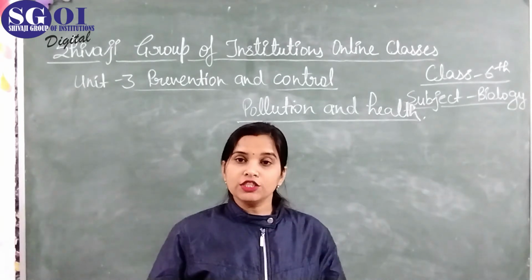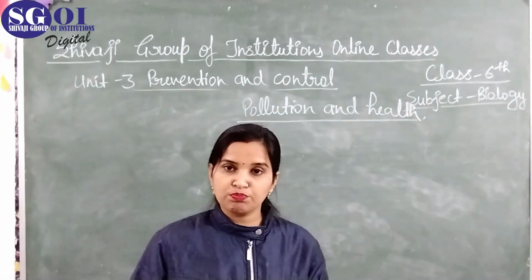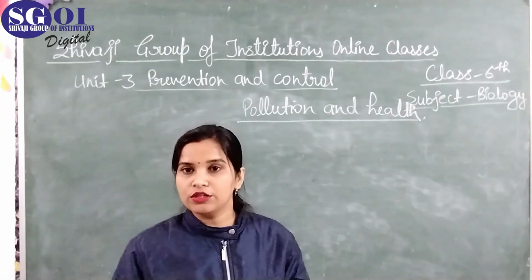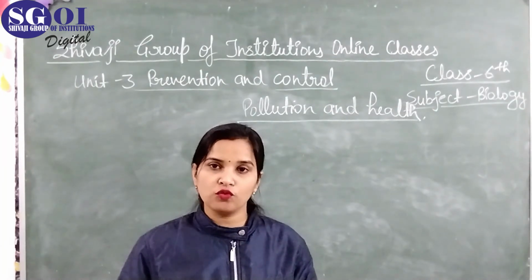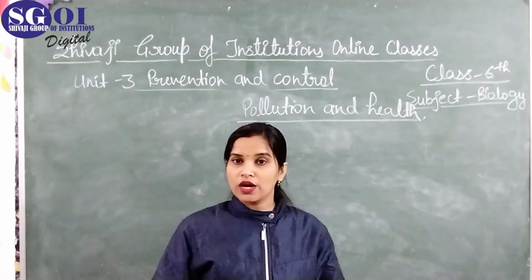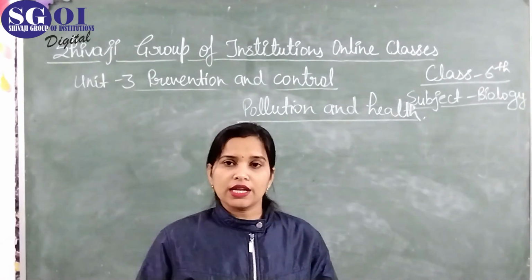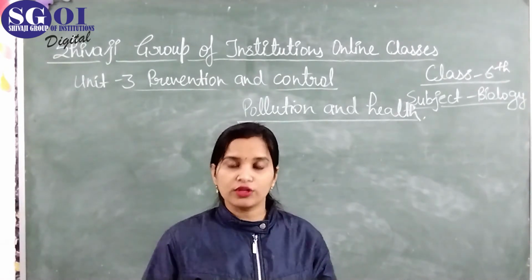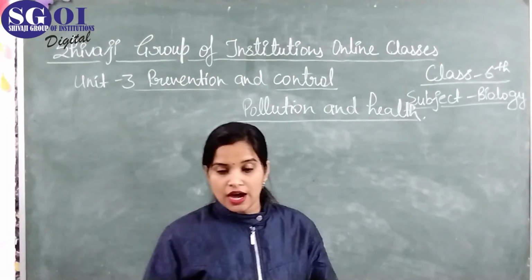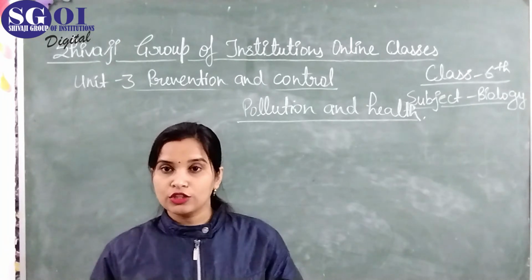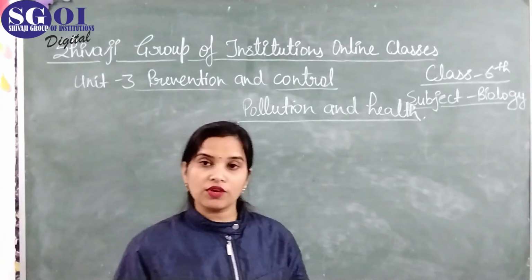Students, the agents which cause the pollution are known as pollutants. उनको हम क्या बोलते हैं? Pollutants बोलते हैं। और जो कई तरह के pollutions होते हैं, जैसे कि air pollution, water pollution and soil pollution, तो ये सारे pollution कहीं ना कहीं हमारे लिए harmful होते हैं. For example, air pollution causes diseases like asthma, bronchitis, throat infection, irritation in our eyes.